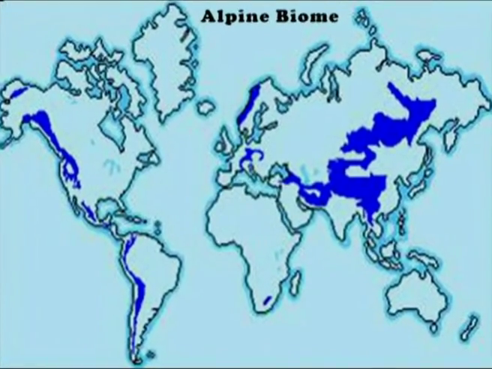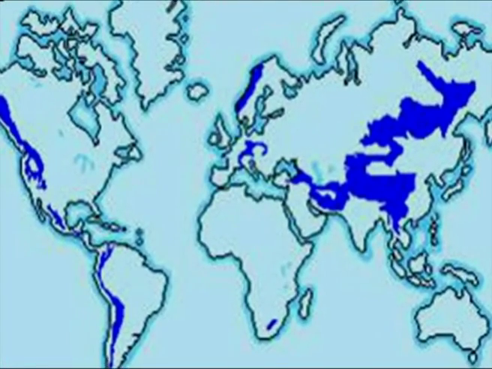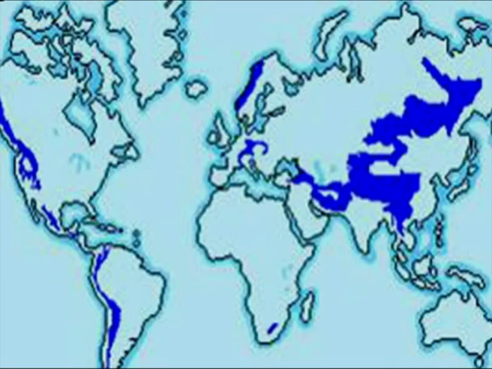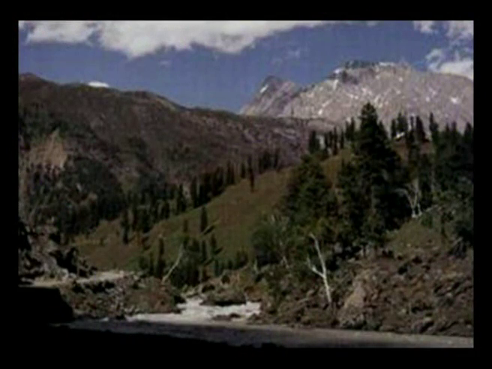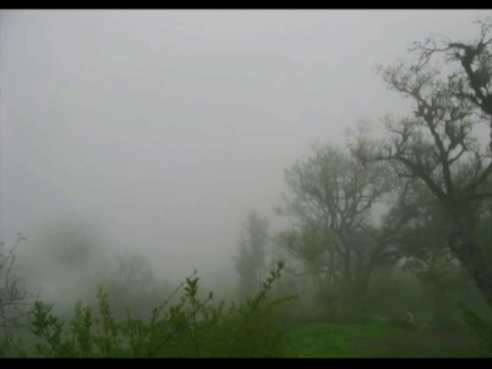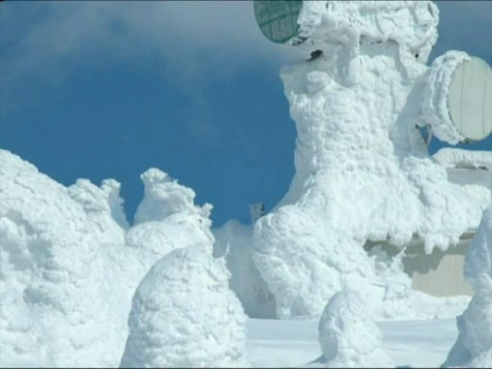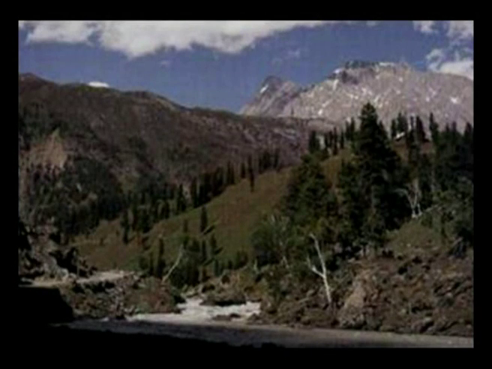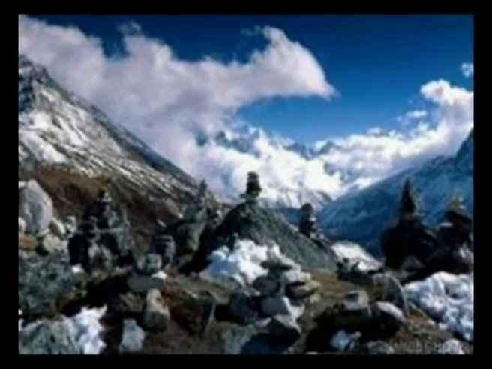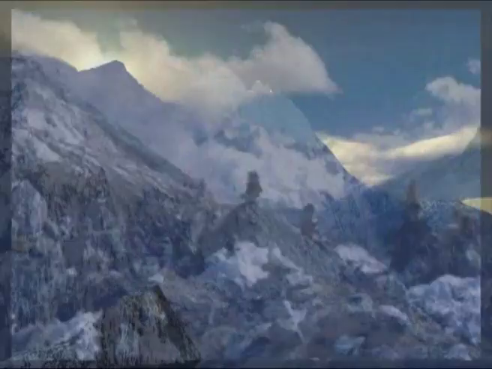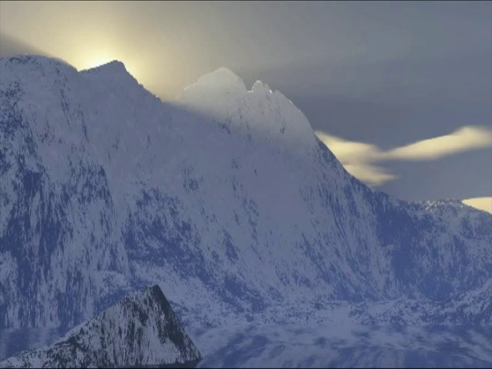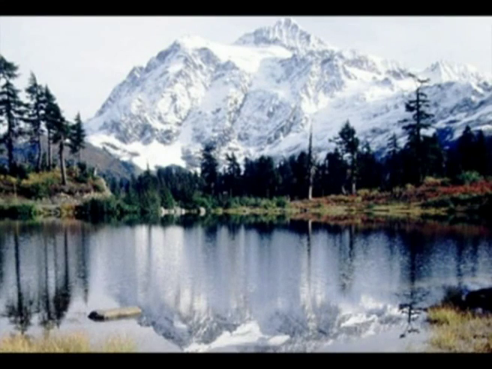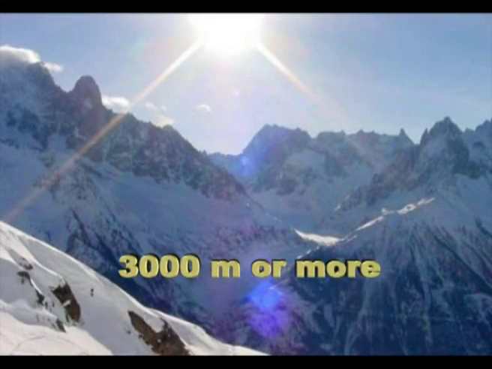The first important biome of the world is the alpine biome. Alpine biomes are the cold, snowy, windy regions of the world. The alpine biome is like winter containing snow, high winds, ice, and all the typical winter things. In Latin, alpine refers to the high mountains that are the Alps. Alpine biomes are found in the mountain regions all around the world. They are usually at an altitude of about 3000 meters or more.